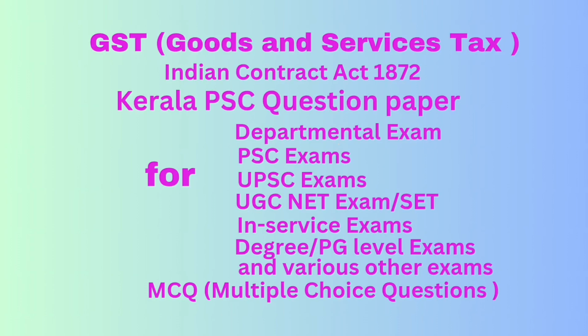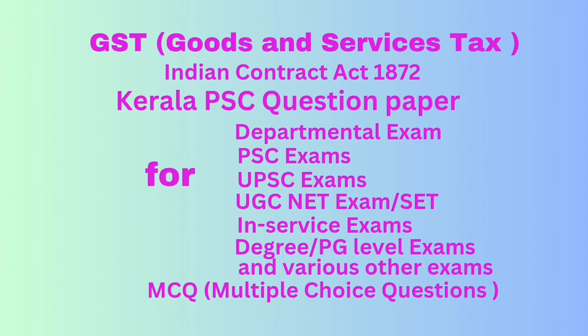Question number 25. What is the order in which reciprocal promises are to be performed if the order of performance is expressly fixed by the contract? Correct answer option A, that is as per the order fixed in the contract. Question number 26. What is the GST rate of a composite supply? Correct answer option B, GST rate applicable to the principal supply.